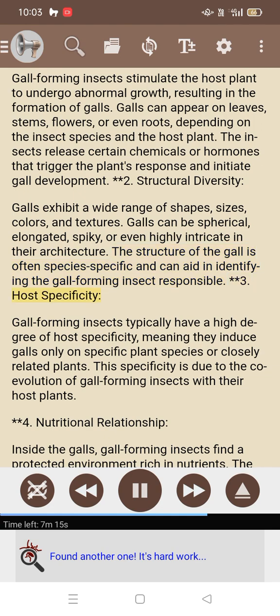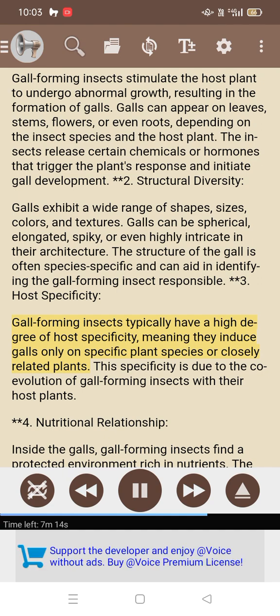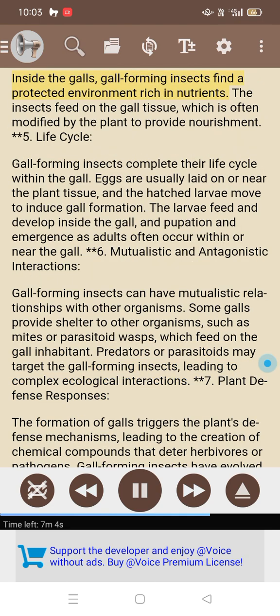3. Host specificity. Gall-forming insects typically have a high degree of host specificity, meaning they induce galls only on specific plant species or closely related plants. This specificity is due to the coevolution of gall-forming insects with their host plants. 4. Nutritional relationship. Inside the galls, gall-forming insects find a protected environment rich in nutrients. The insects feed on the gall tissue, which is often modified by the plant to provide nourishment.